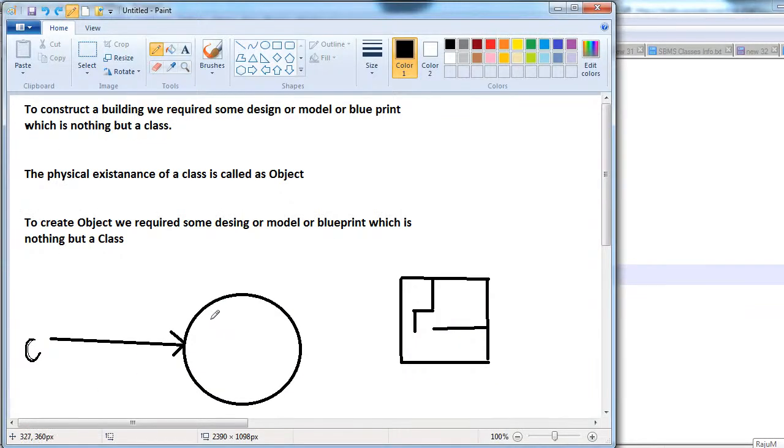What we have: C number 101, C name Raju, C address Bangalore.